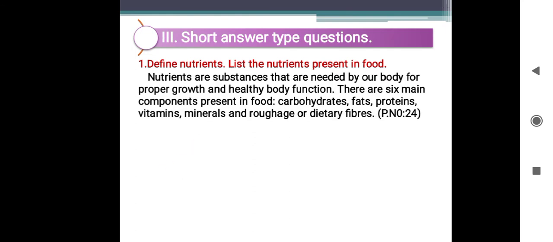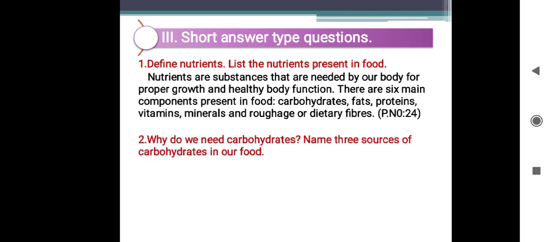Next, short answer type questions. First question: define nutrients. These are the nutrients present in food. Listen, take page number 24. The first para: nutrients are substances that are needed by our body for proper growth and healthy body function. There are 6 main components present in food. What are they? Carbohydrates, fats, proteins, minerals, vitamins, and roughage or dietary fibers.